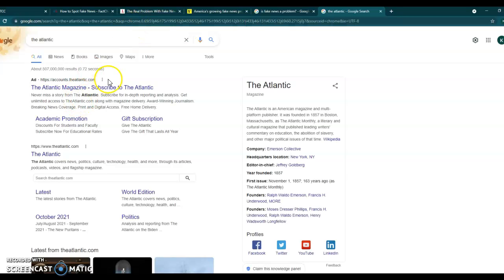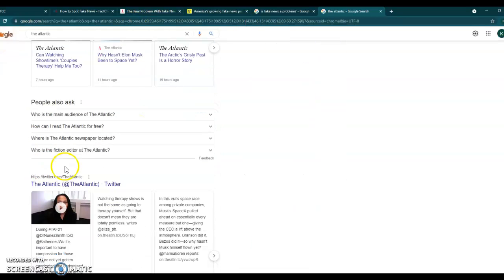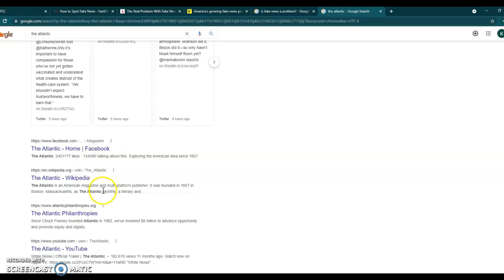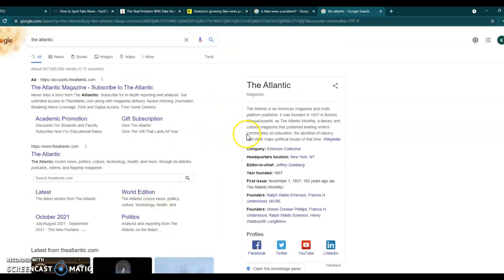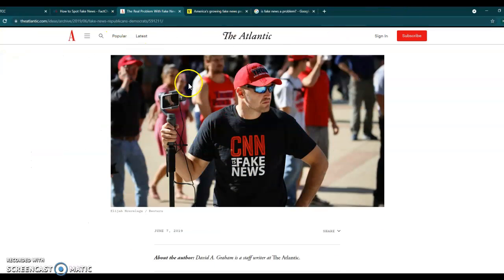We can look up The Atlantic. It's an American magazine and multi-platform publisher. Looks like it's a fairly well-known American magazine, multi-platform publisher, founded in 1857 in Boston. Literary and cultural magazine. All right, this seems relatively trustworthy. Let's go back to it. Okay.